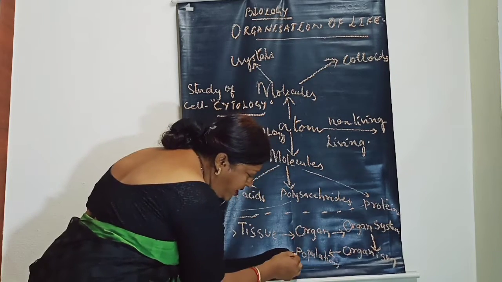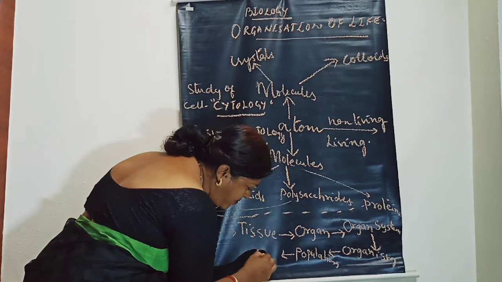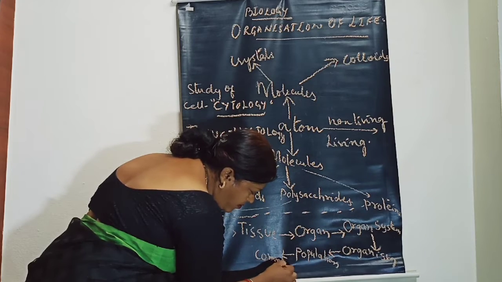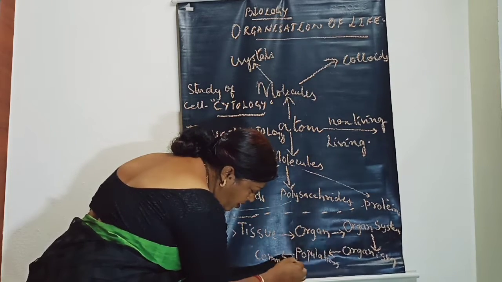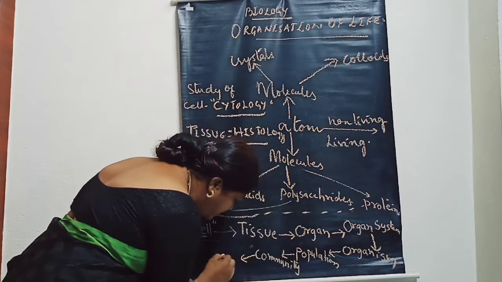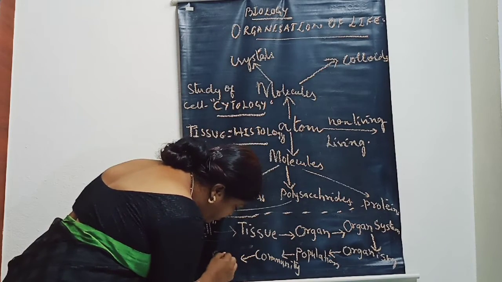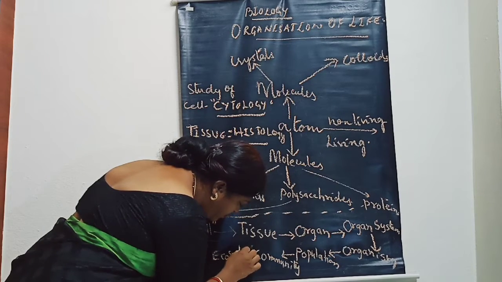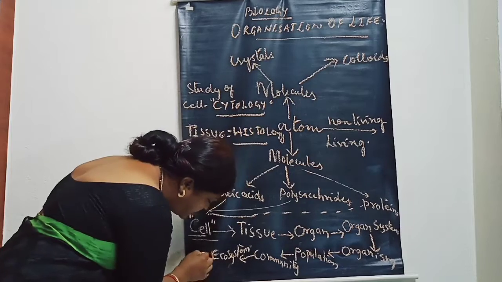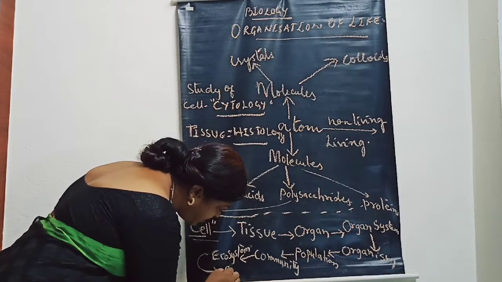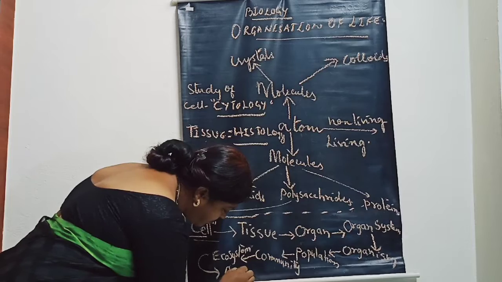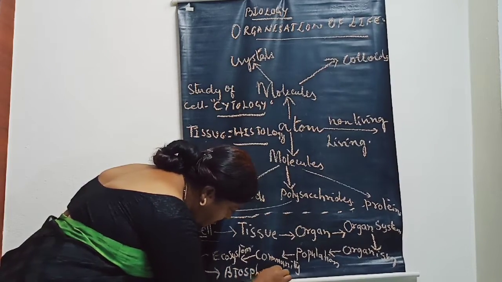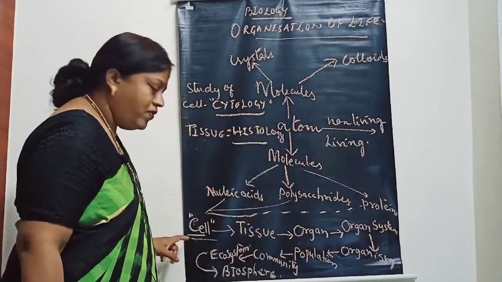Population, and then population makes community. Community makes ecosystem. And ecosystem makes biosphere. Okay, so what is a cell, children?